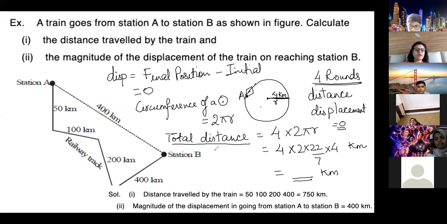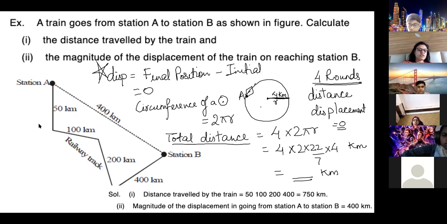Is it clear, everyone? This is the most common question asked: round path, distance and displacement. When you are coming back to the same position, remember this point, displacement is 0. Distance can never be 0. Distance is one circle, 2 pi r, another circle into 2, another circle into 3, another circle into 4. So the total path covered is 4 rounds, meaning 4 times the circumference. Is it clear to all?